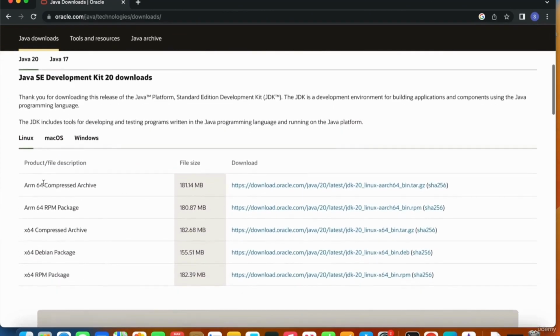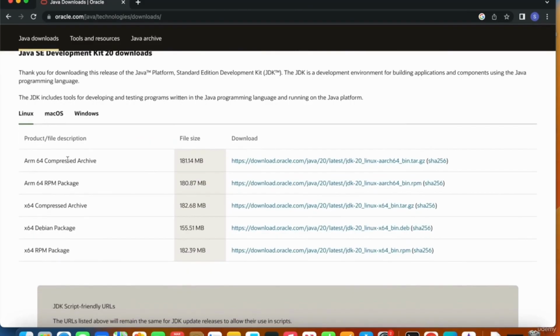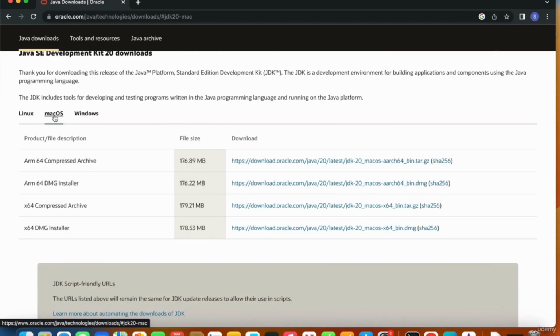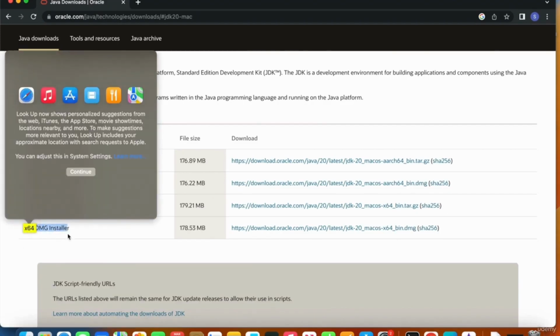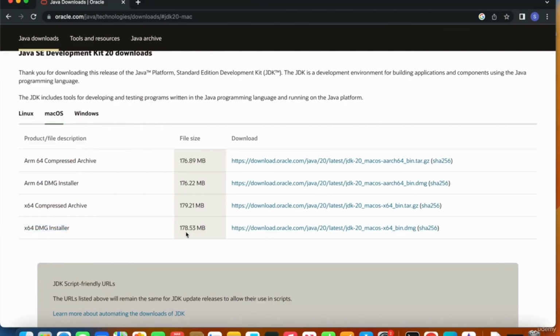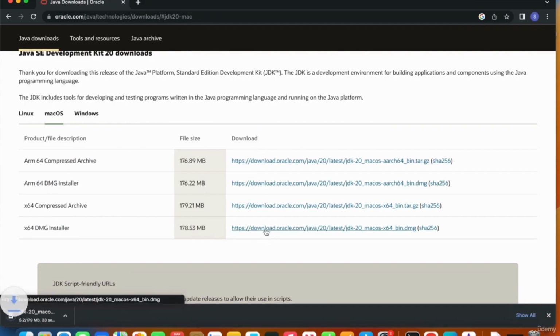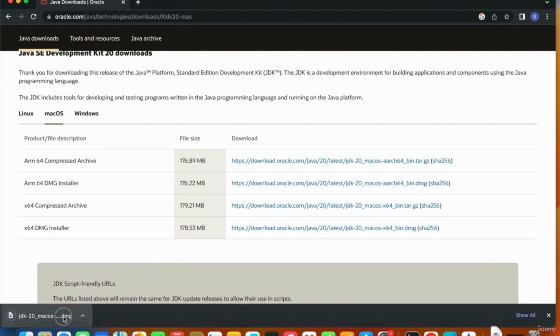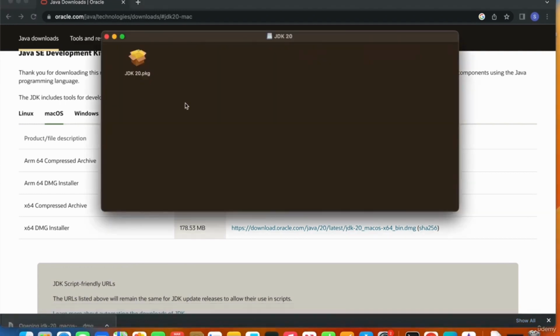So we'll scroll down all the way to the archive, and I'm installing for macOS. So I'll click macOS, and what I need is the x64 DMG installer. The file size is 178.53 MB. I'll go ahead and click this link. It will take a few seconds before this gets downloaded. Okay, so once this is downloaded, let's double click that